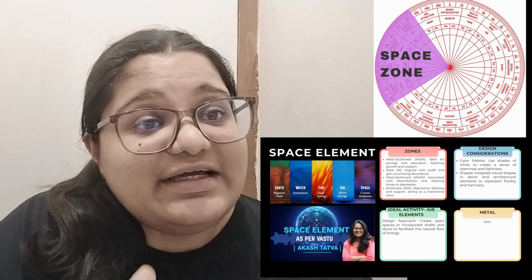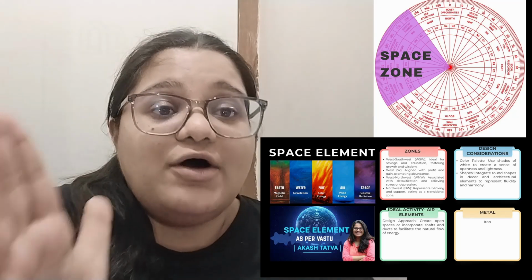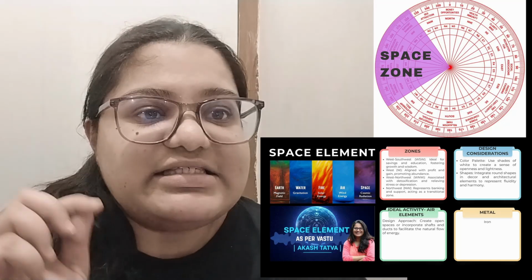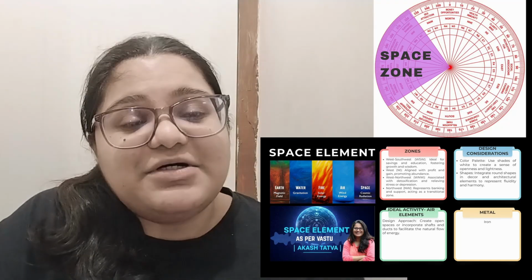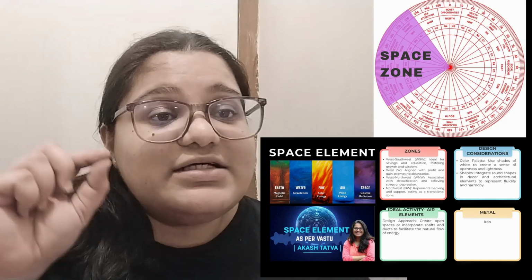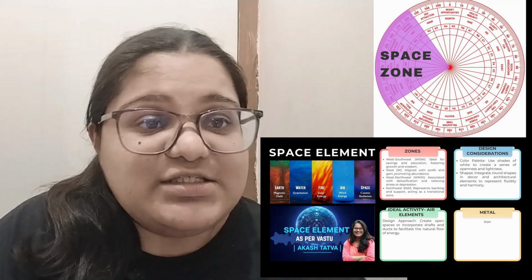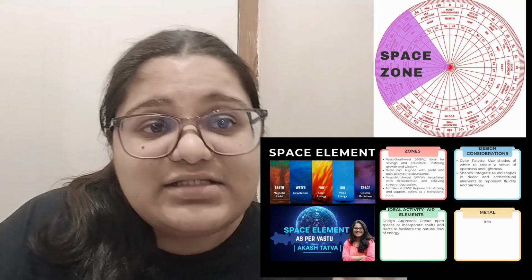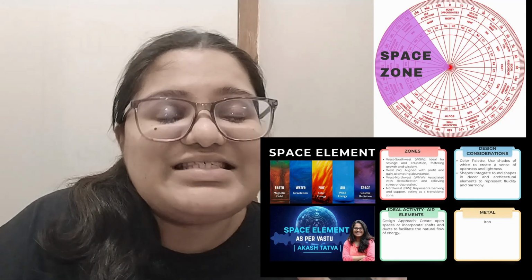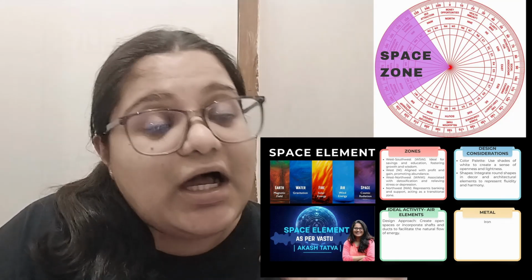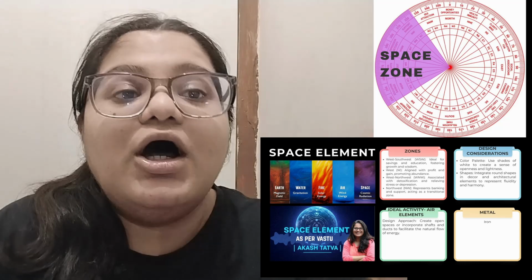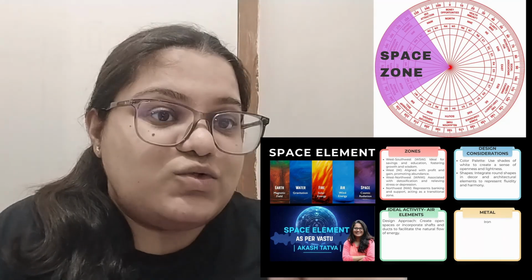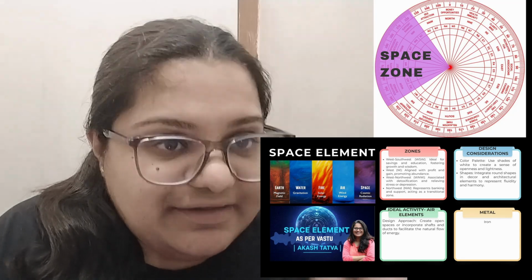But since we have already considered blue and black for our water element, the remaining color that is actually available for us is the color white. So as per Mahavastu, the color that is associated to the space element is basically white. Alright, now the shape that is associated with the sky element or the space element or your Akash Tattva is circular or round shape. And the metal that is associated with this is basically iron.